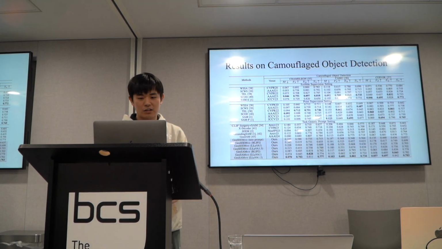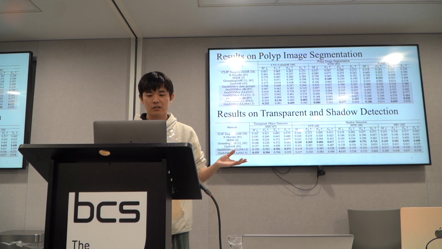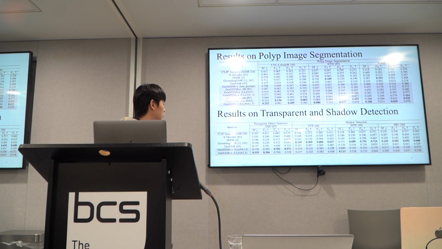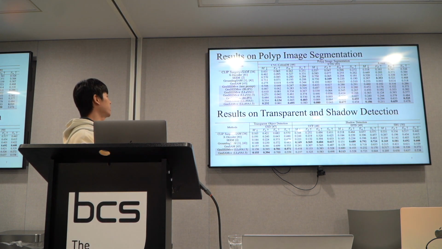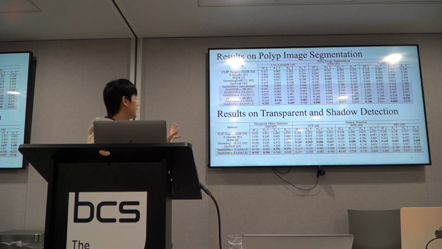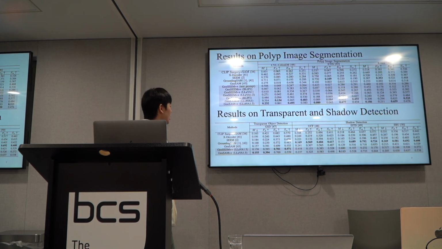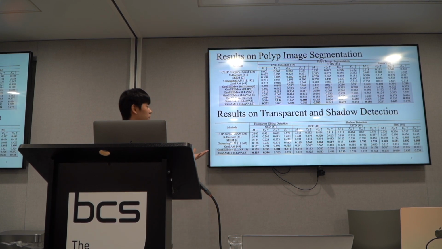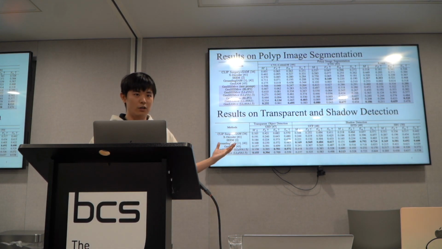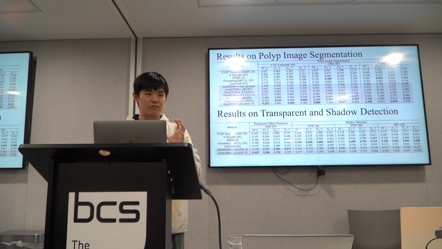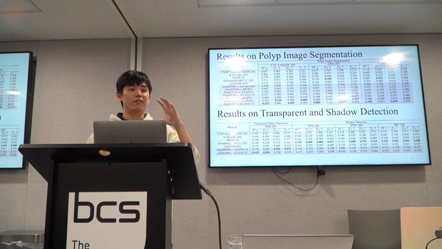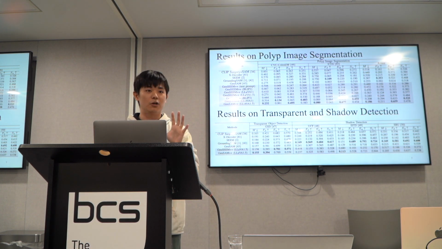Another thing is whether we can do it on other tasks, for example, polyp image segmentation or transparent and shadow detection. We also did this kind of experiment on different sets, and you can see the results are also very promising. But sadly, on transparent object and shadow detection, it cannot achieve the best result. That's because SAM itself does not have a strong ability to separate the background and the foreground when there is a complex background or shadow on the background.